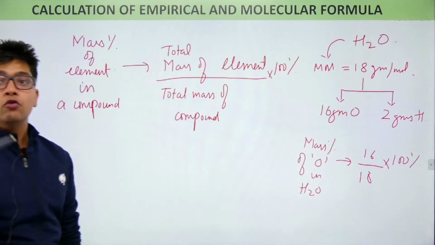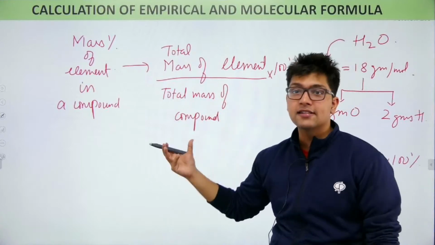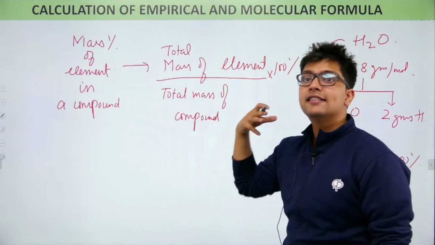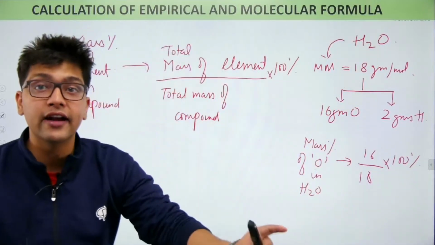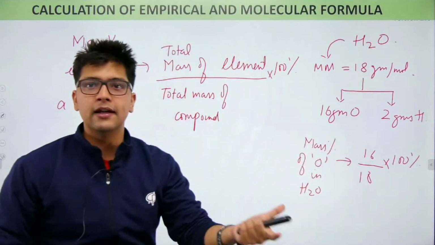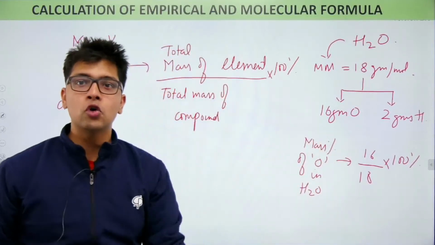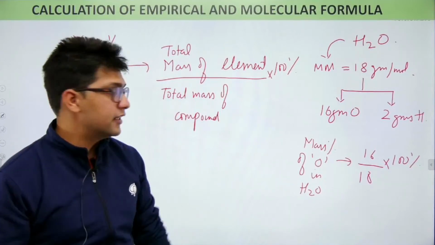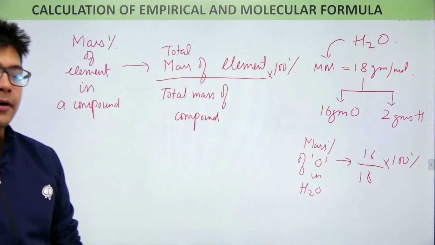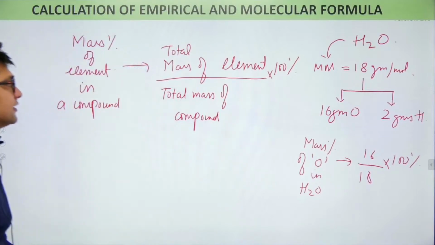Now, this is a value which will be given to you in the question. So, whenever we are given the mass percentage, you have to get yourself familiar with what it means. It simply means behind every 100 grams of the compound, how many grams of your element is present. So, total mass of element divided by total mass of compound times 100. Exactly, Anushri, you are perfectly right. So, this is how you can solve.